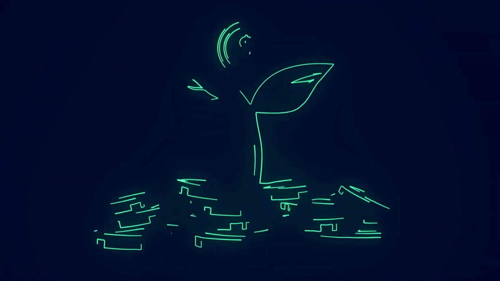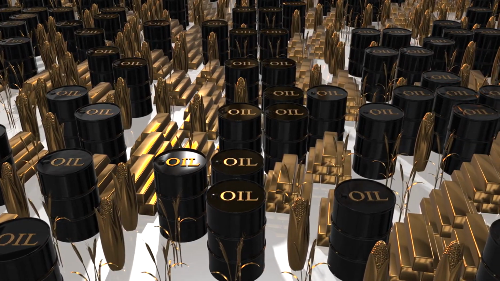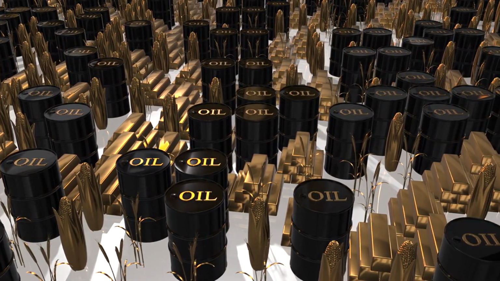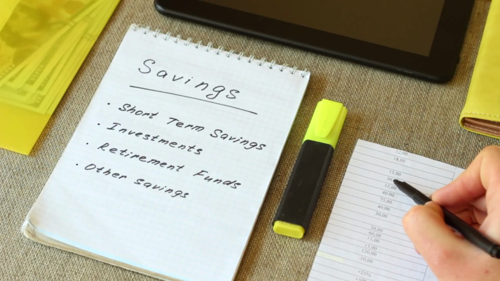Options. These are contracts that give the holder the right, but not the obligation, to buy or sell an asset at a set price by a certain date. They can offer quick leverage. Futures. These are agreements to buy or sell an asset at a future date at a predetermined price. They are often used for commodities or stock indexes.